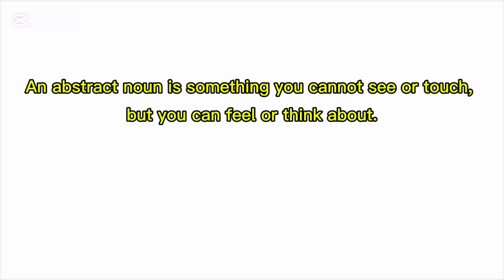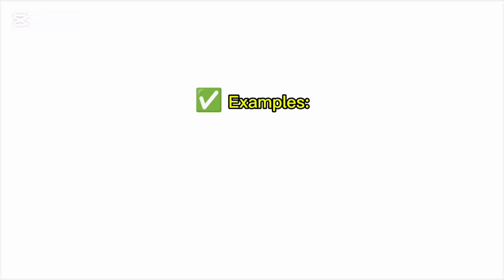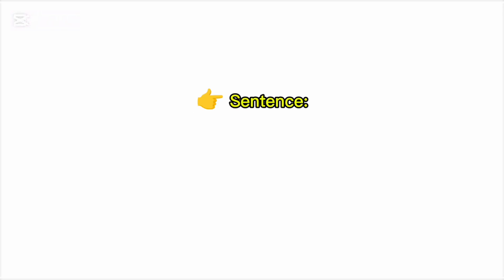4. Abstract noun. An abstract noun is something you cannot see or touch, but you can feel or think about. Examples: love, happiness, honesty, anger. Sentence: Honesty is very important.